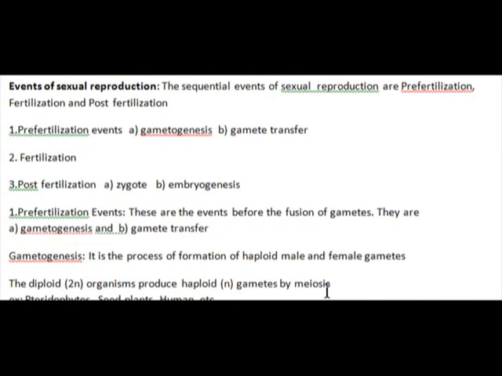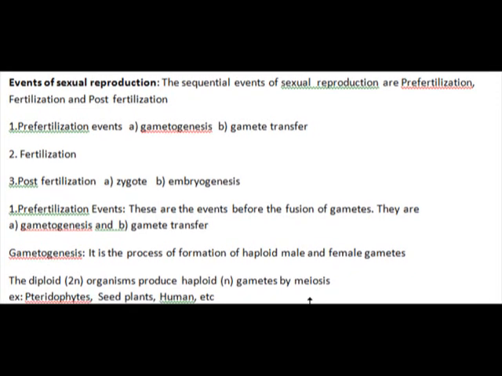Next is events of sexual reproduction. The sequential events of sexual reproduction are pre-fertilization events, next fertilization, and post-fertilization. The first one, pre-fertilization events. These are the events that occur before the act of fertilization. They can be classified as gametogenesis and gamete transfer, and that is followed by fertilization, and fertilization is followed by post-fertilization events. It includes zygote development and embryogenesis.